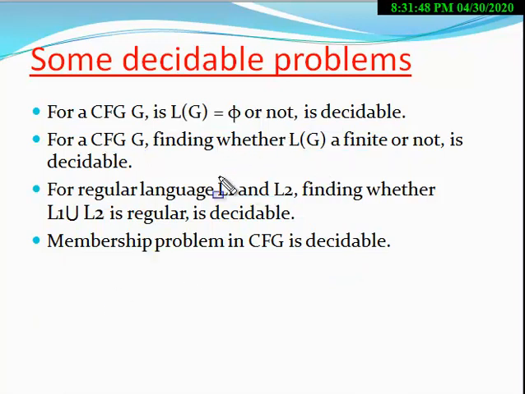So this is the last slide of this unit, that is, the last slide of the Turing machine. Now the Turing machine chapter is complete. Therefore we are going to stop the Turing machine series. Okay, thank you.